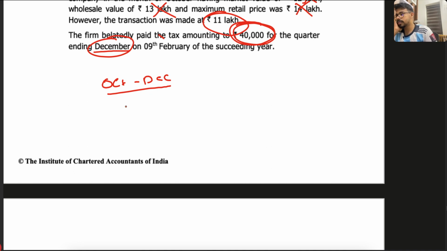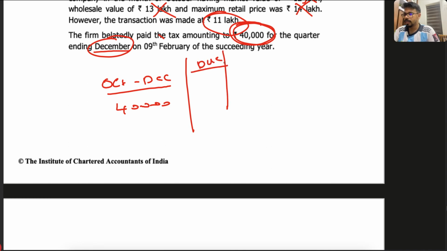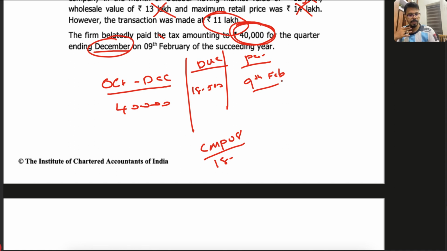So for October to December their tax was 40,000. Tell me, buddies, what is the due date for the composition dealer? What is the due date for payment of tax? They have to pay the tax along with CMP-08. CMP-08 is the due date for the tax payment, which is the 18th of the month succeeding the quarter. So they have to pay the October to December tax by 18th January. But they actually paid on 9th February. How many days delay is there? In January we have 31 days, 31 minus 18 is 13 days delay in January and 9 days delay in February. So total 22 days delay.